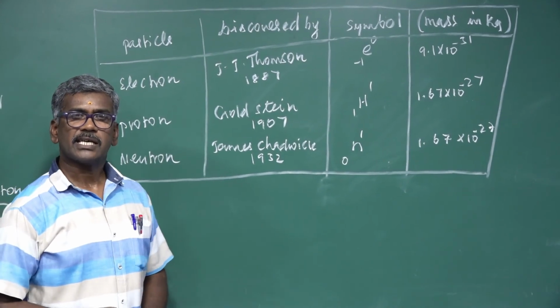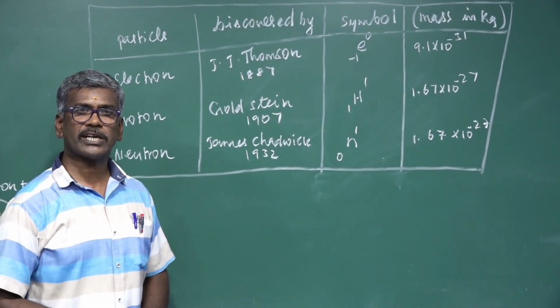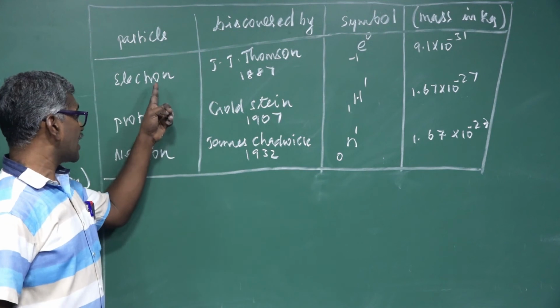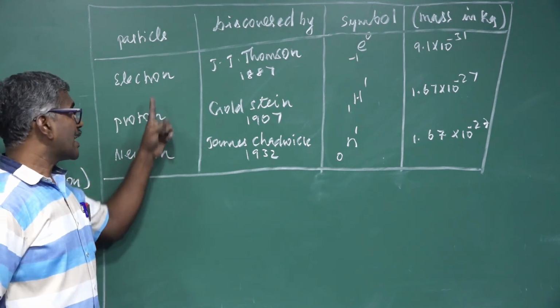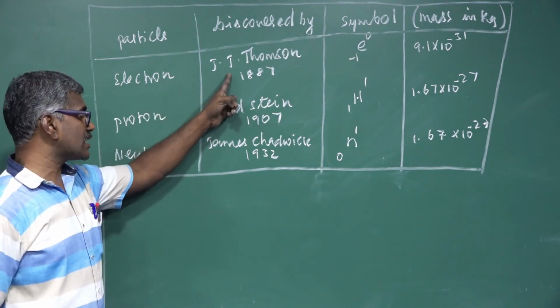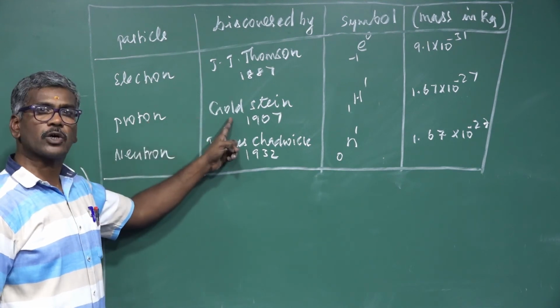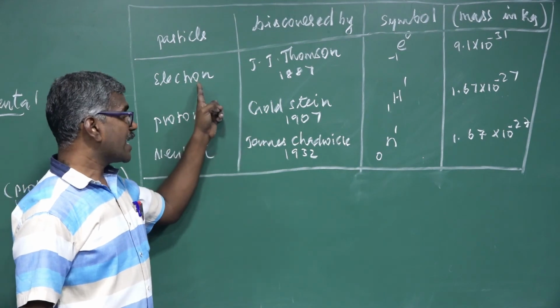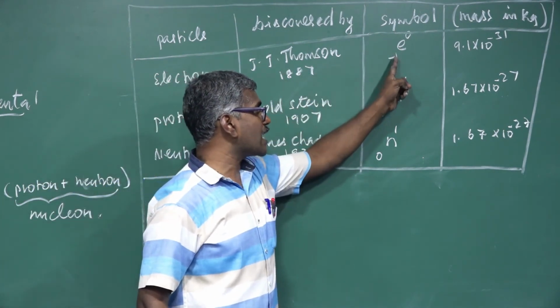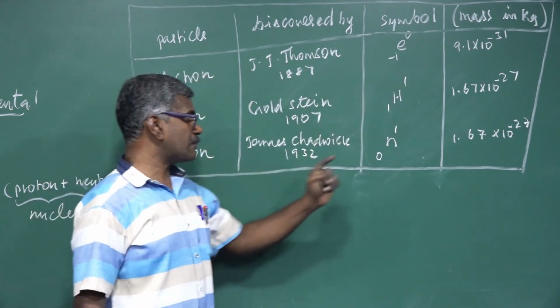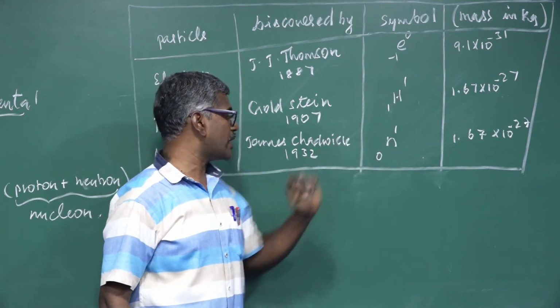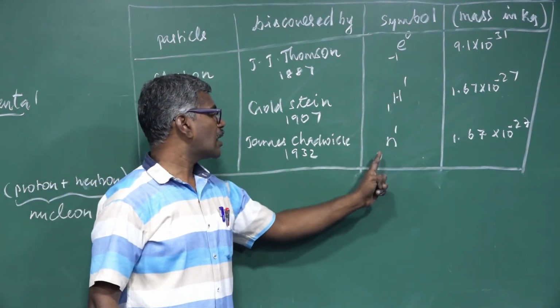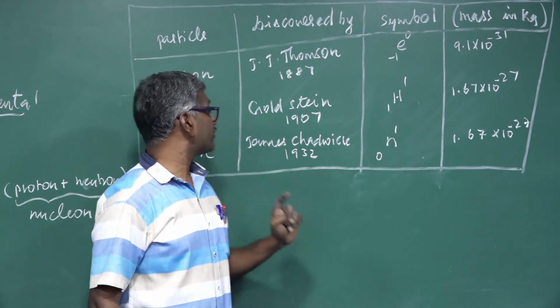These are the stable fundamental particles. What are the stable fundamental particles? Electron, proton, neutron. Electron was discovered by J.J. Thomson, proton by Goldstein, neutron by James Chadwick. Electron symbol e -1 0, proton symbol H 1 1, neutron symbol n 0 1.